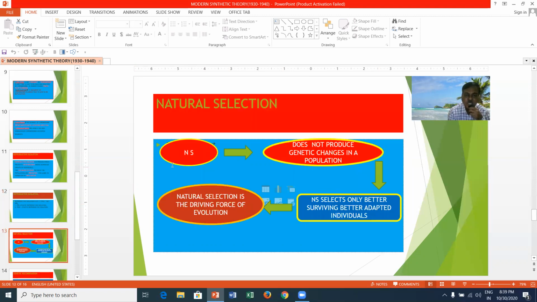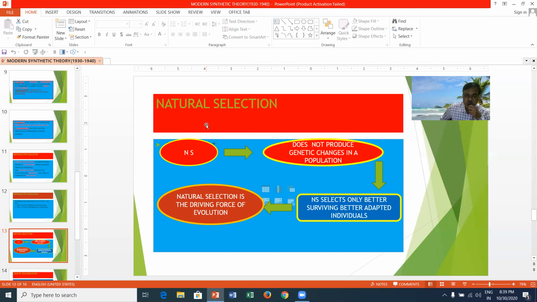Natural selection is one of the driving forces of the modern synthetic theory. According to this theory, natural selection does not produce genetic changes in a population, but selects only better surviving, better adapted individuals in nature. Nature is the dictator, which allows only better adapted, useful variations.